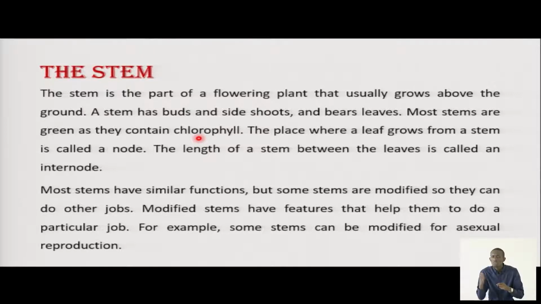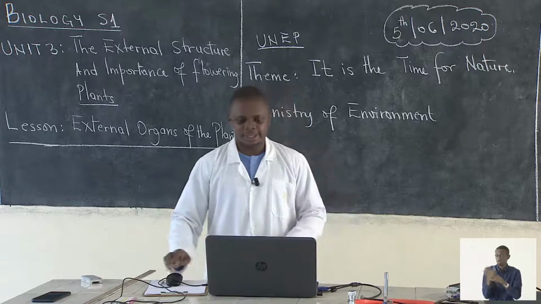That means they can do photosynthesis. Some stems have particular jobs, like some can be modified for asexual reproduction. Students, on the stem, that's where most of the leaves are attached, and even flowers.